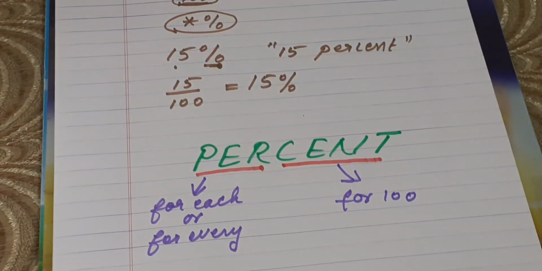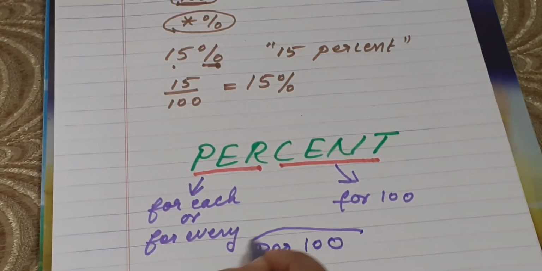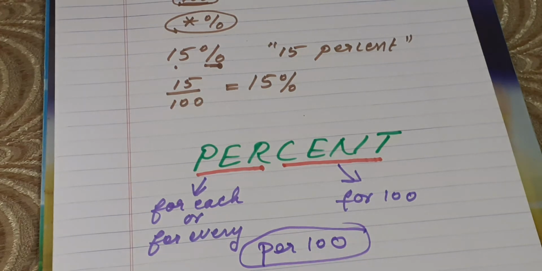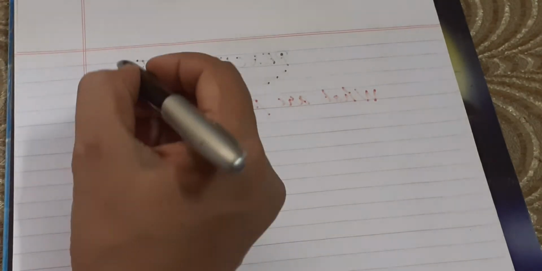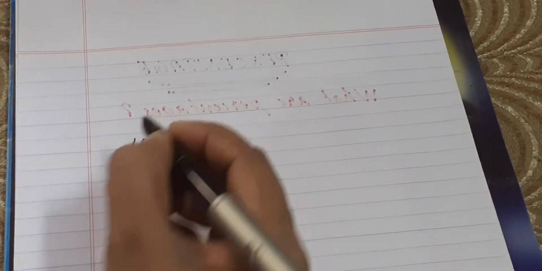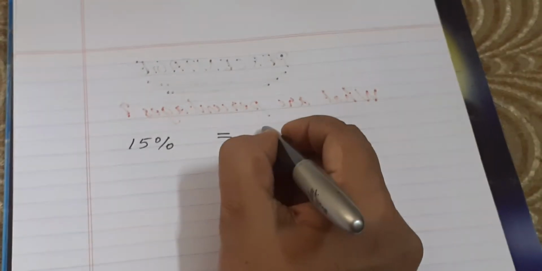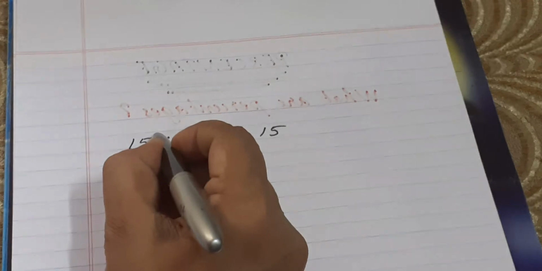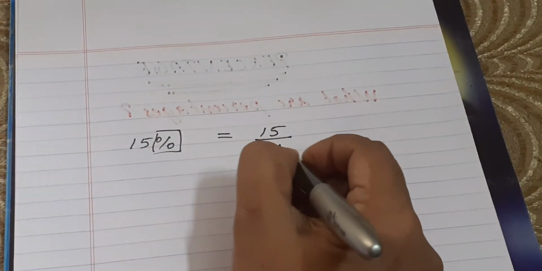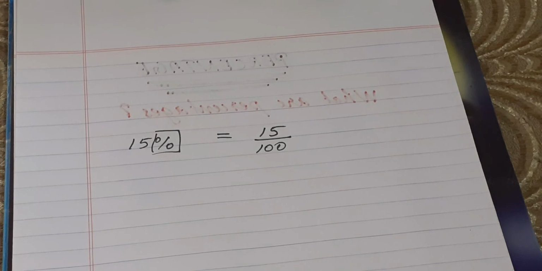So percent literally means per 100. And that's why there are shortcuts for writing fractions that have 100 as a denominator. So whenever you see a percent sign like this, 15 percent, you know it can be replaced by a fraction. How? This 15, you can remove this symbol and write this as 15 by 100.